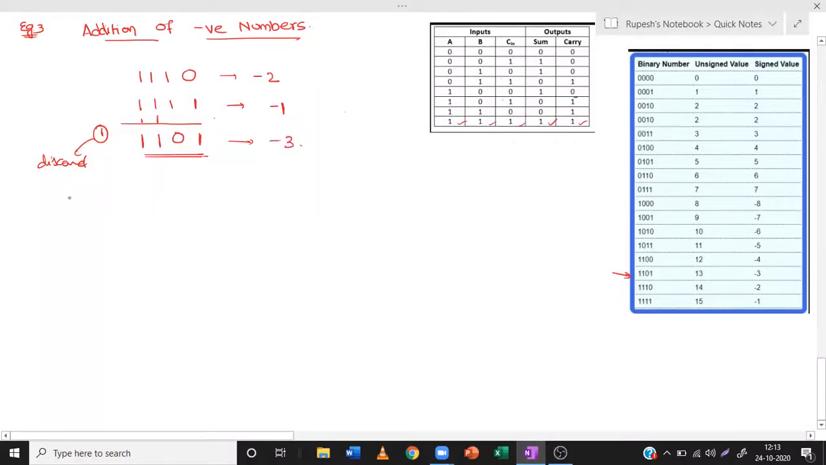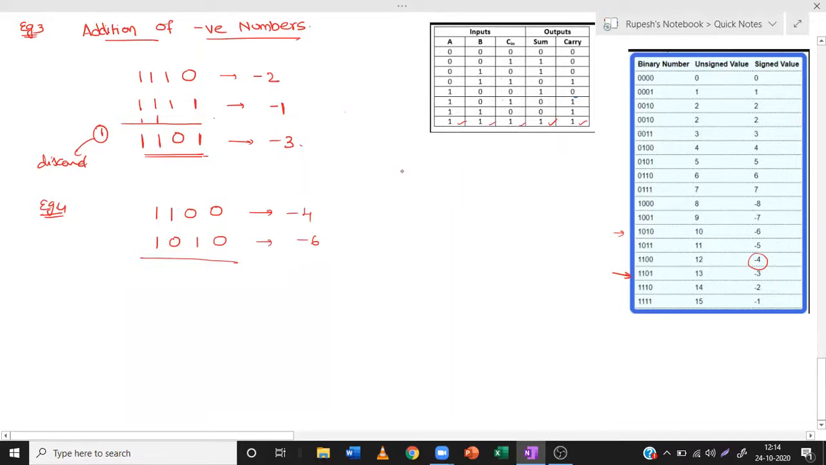Now let us take another example. Example 4. Here also we take two's complement numbers 1100 and 1010. 1100 is minus 4, and 1010 is minus 6. So adding these two numbers, what will happen? Let us see what we should get. Minus 4 plus minus 6, we should get minus 10.